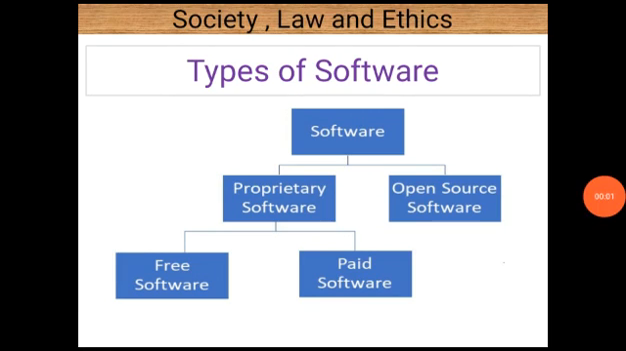Hello IP students, today our topic is Society Law and Ethics and this is part 6. In this lecture we are going to discuss types of software. So basically there are two types of software, proprietary software and open source software, and proprietary software is again divided into two basic categories, free software and pay software. So let us take them one by one.